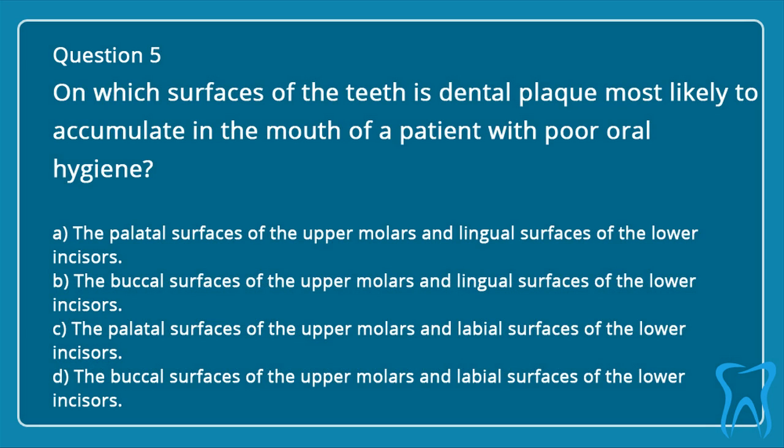Question 5. On which surfaces of the teeth is dental plaque most likely to accumulate in the mouth of a patient with poor oral hygiene? A. The palatal surfaces of the upper molars and lingual surfaces of the lower incisors. B. The buccal surfaces of the upper molars and lingual surfaces of the lower incisors. C. The palatal surfaces of the upper molars and labial surfaces of the lower incisors. D. The buccal surfaces of the upper molars and labial surfaces of the lower incisors.